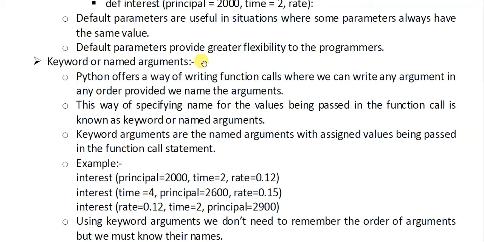Using keyword argument, we don't need to remember the order of arguments, but we must know their names. Here is some advantage, some disadvantage. You have to remember the variable names because you cannot change the names, but you should not remember the order. You should not be worried about whether principal was the first variable or the rate was the first variable. So you can name it and place it anywhere. It is an added advantage given by the Python language.